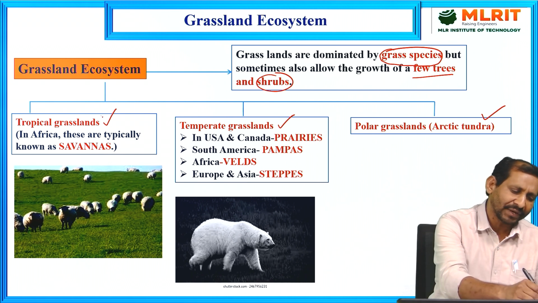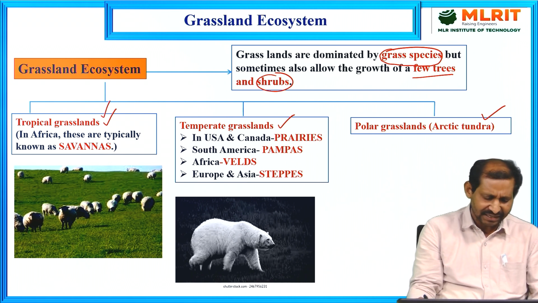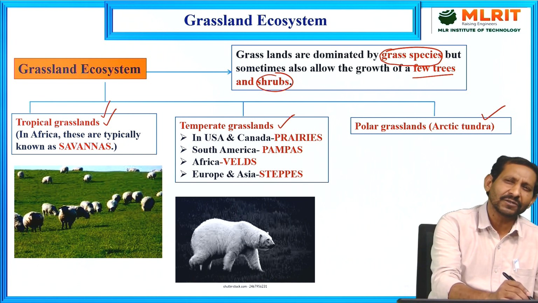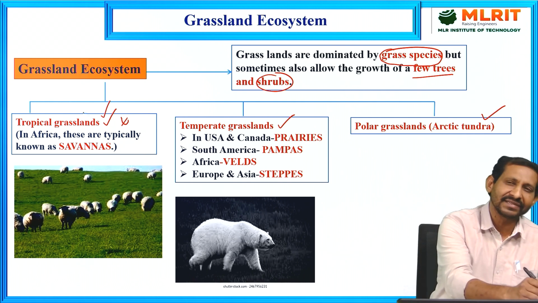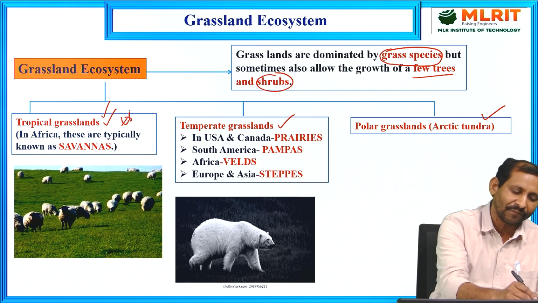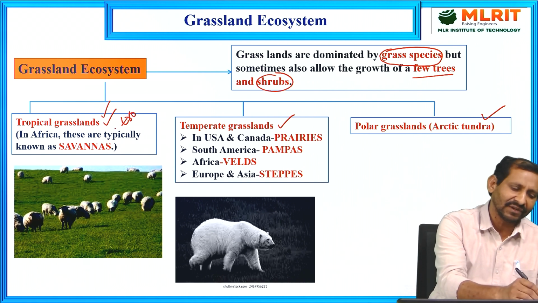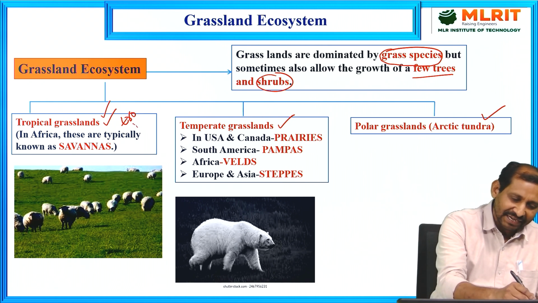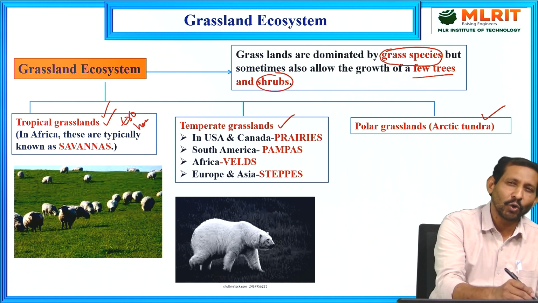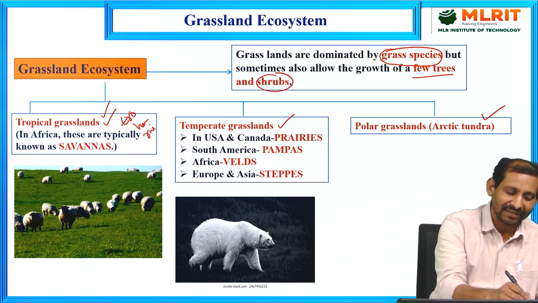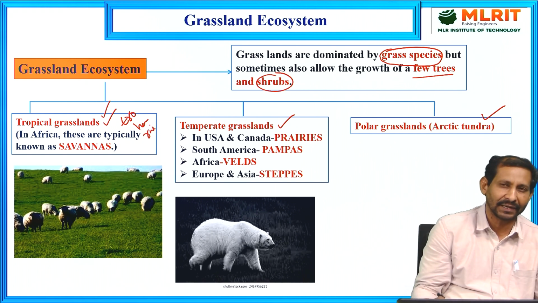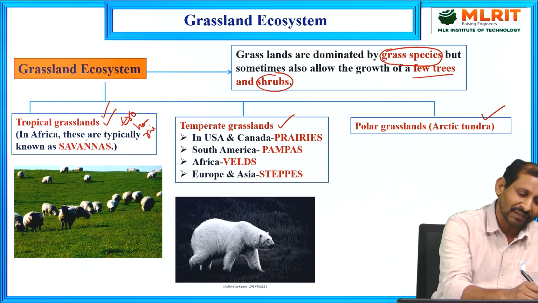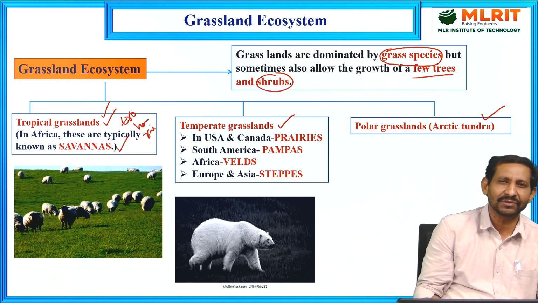For example, tropical grasslands. Generally, these are near the borders of the tropical forest. The conditions in tropical grasslands are a high average temperature and low to moderate rainfall. In different countries this type of grassland is called by different names. In Africa, it is typically called the savanna.